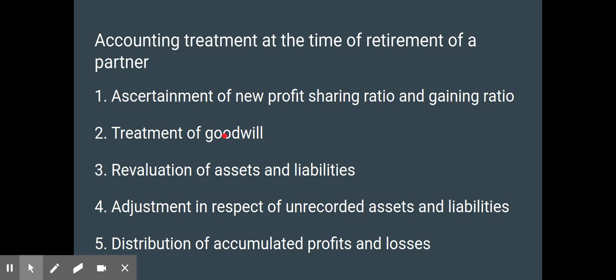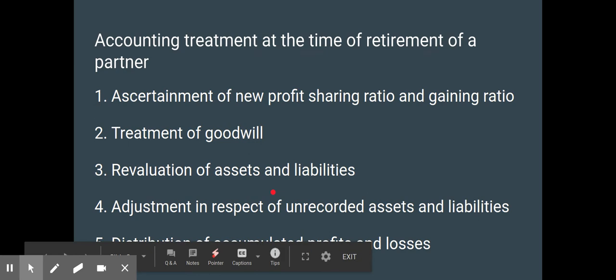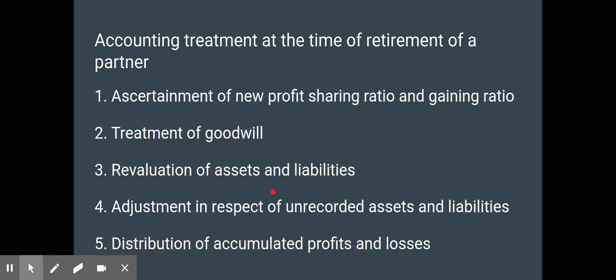Treatment of goodwill, how goodwill is treated at the time of retirement of the partner. Revaluation of assets and liabilities: assets and liabilities should be revalued to find the gain or loss resulting from revaluation, and this gain or loss should be shared among all the partners including the retiring partner, because that gain or loss is arising because of the effect of the retiring partner. Also, the retiring partner has contributed his effort for the gain or loss on revaluation of assets and liabilities, which relates to the old partnership firm.